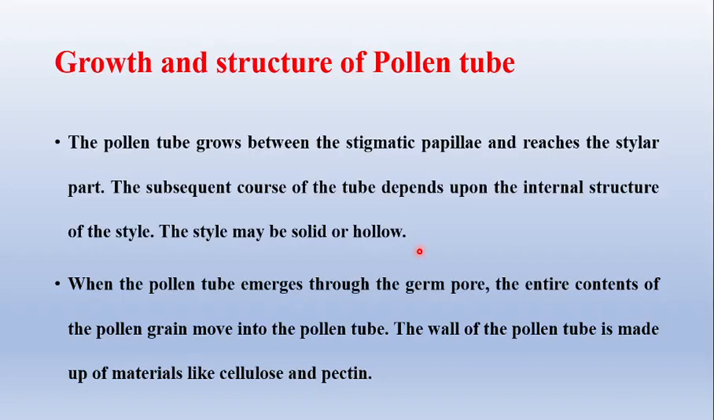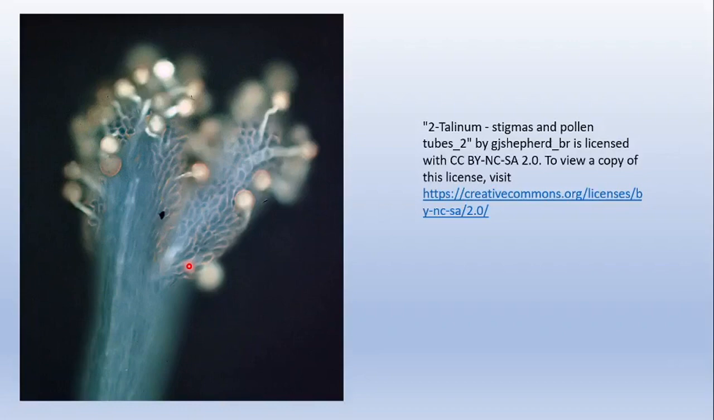When the pollen tube emerges through the germ pore, the entire contents of the pollen grain move into the pollen tube. The wall of the pollen tube is made up of materials like cellulose and pectin. You can see the germination of pollen grain on the stigmatic surface, and it is traveling in the stylar region. In this picture, clearly these are pollen grains, and this is the stylar tissue.